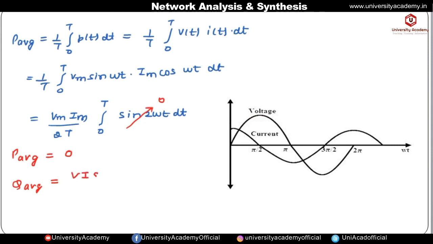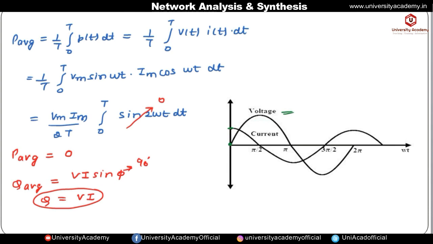Reactive power is given by V I sin phi. Here also phi is the angle between the voltage and current phasor, which is 90 degrees, because the current in a capacitor is leading the voltage phasor by 90 degrees. So the reactive power is given by V into I, that is the Q value. If we plot the voltage and current waveforms for a pure capacitor, at the instant when voltage is 0 the current has some finite value. So we can say that current is leading the voltage by 90 degrees.